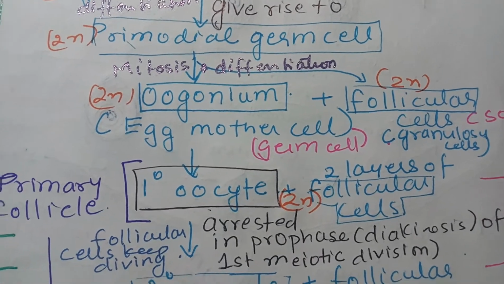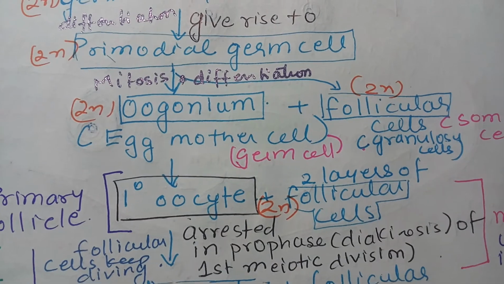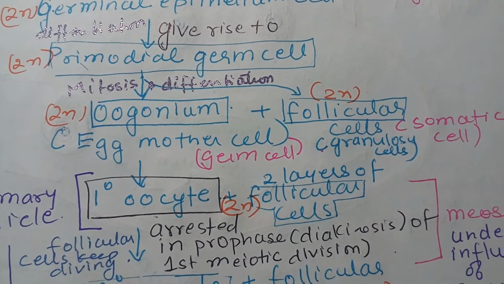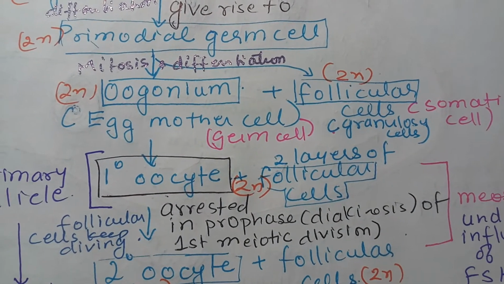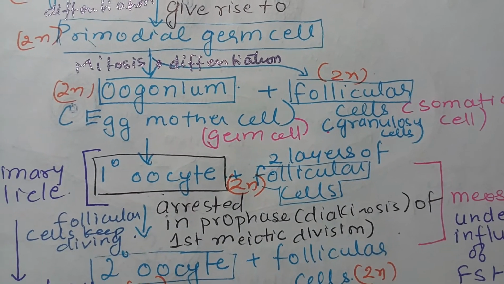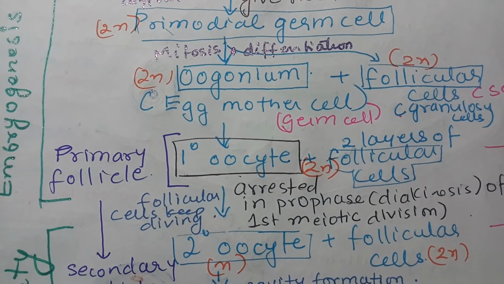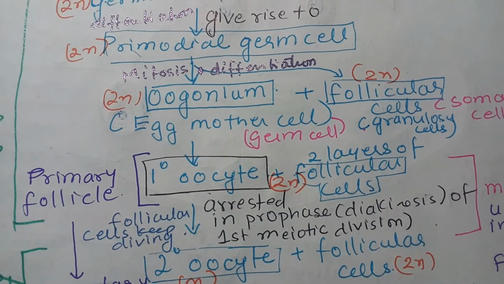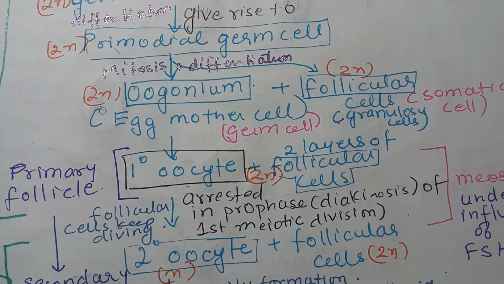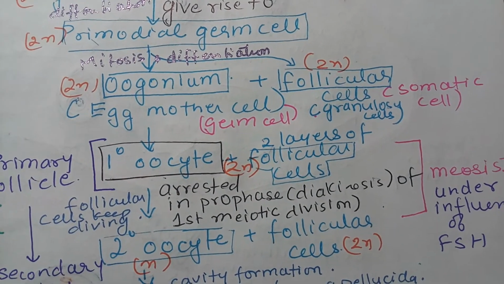Oogonium further forms the primary oocyte by differentiation, and follicular cells also increase in number. At this stage the primary oocyte is covered by two layers of follicular cells. This formation is called the primary follicle. The primary follicle is one of the developmental stages in which the primary oocyte is covered by layers of follicular cells.